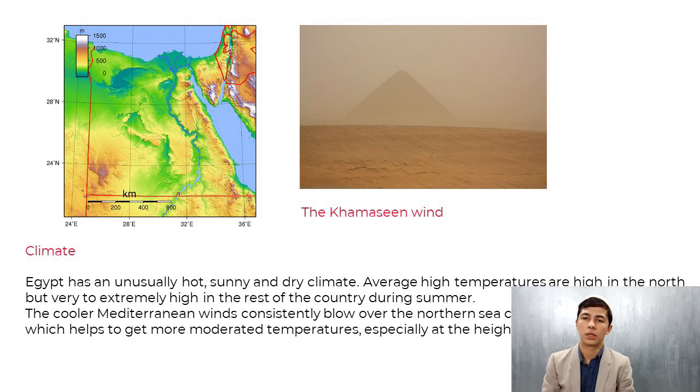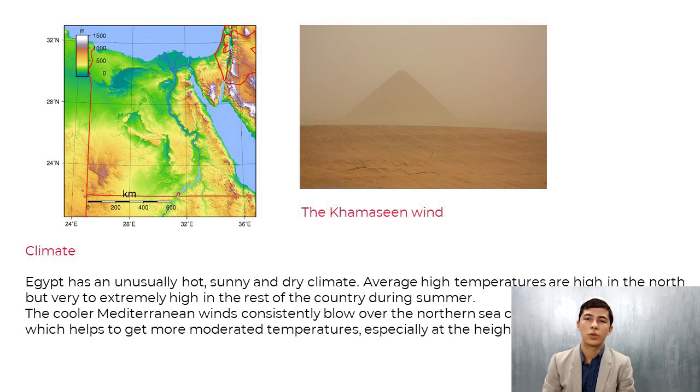In the slide, you can see the Khamsin wind. The Khamsin is a hot, dry wind that originates from the western deserts in the south and blows in the spring or in the early summer. It brings scorching sand and dust particles and usually brings daytime temperatures over 40 degrees and sometimes over 50 degrees in the interior, while the relative humidity can drop to 5% or even less.